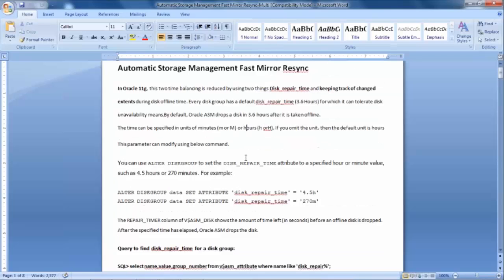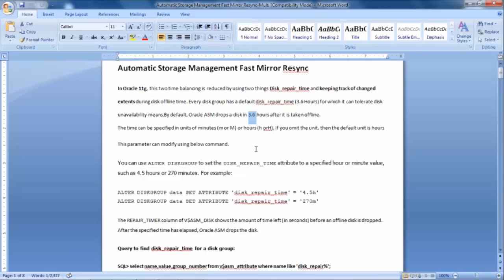You can alter the disk repair time parameter on two bases: on a minute basis, if you want to put the repair time in minutes, or on an hours basis. The default is 3.6 hours.